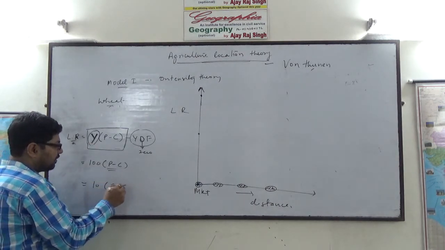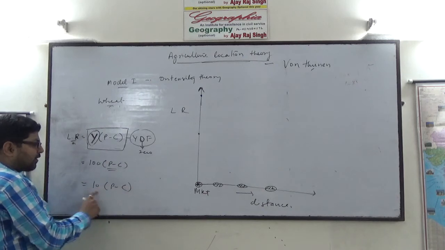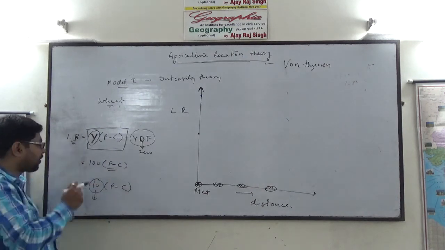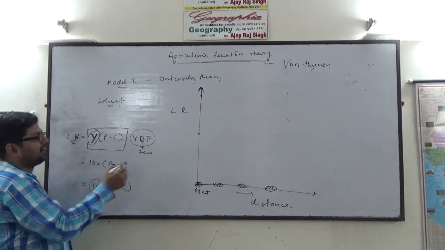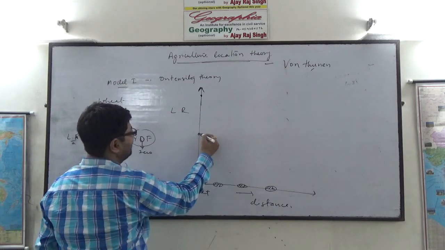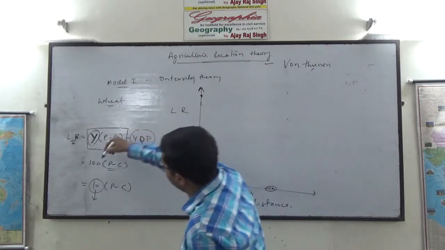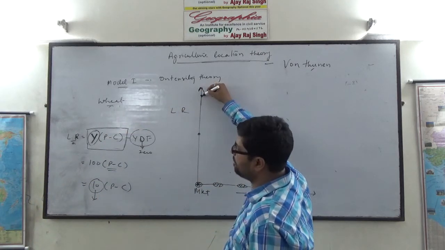In that case, basically the profit accruing will be less. If the yield is less, in extensive cultivation, the locational rent will be less. Locational rent will be less in extensive cultivation. In case of intensive cultivation, when the yield is 100, the locational rent will be more.